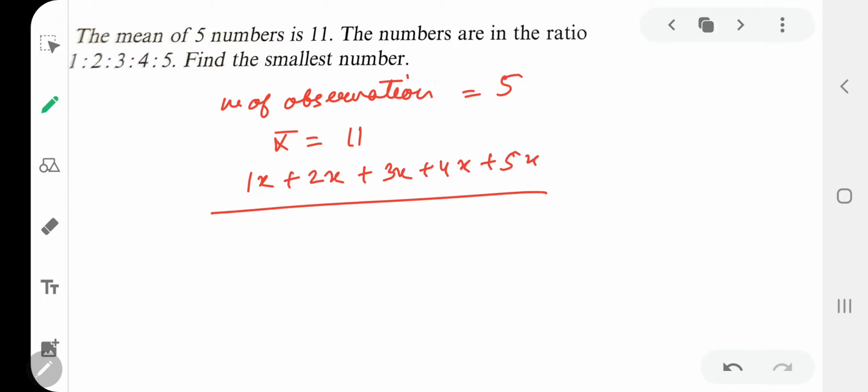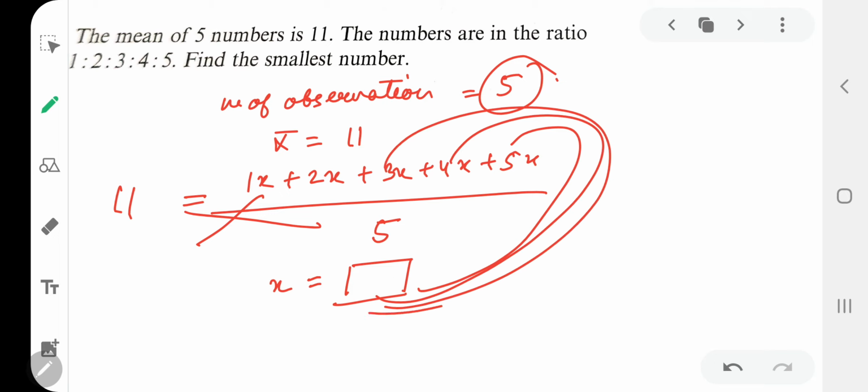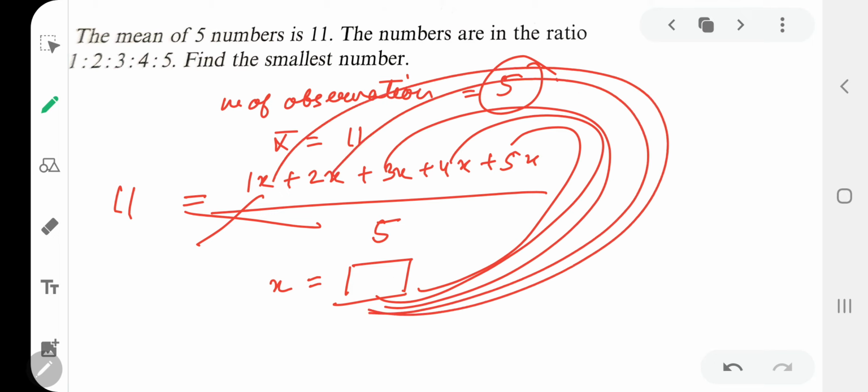Sum of all the numbers divided by number of observations is equal to mean. You have to cross multiply and get the value of x. Once you get the value of x, you put it in each ratio and get the smallest number. Isn't it easy?